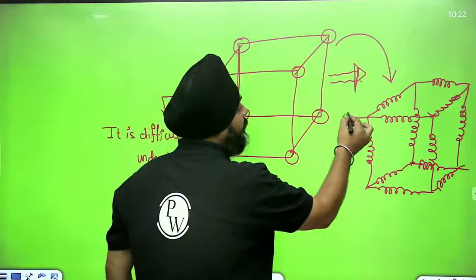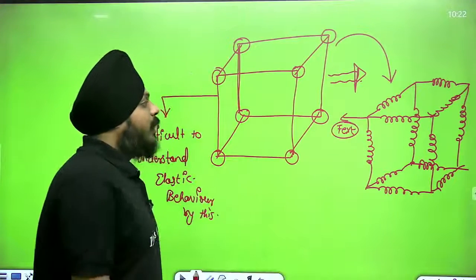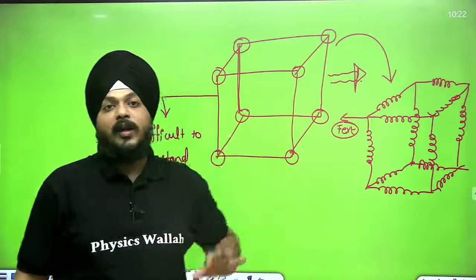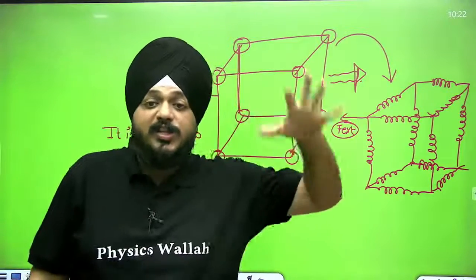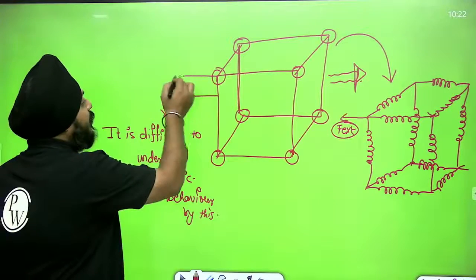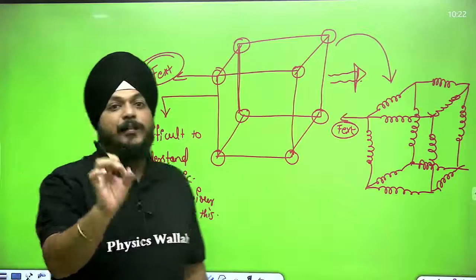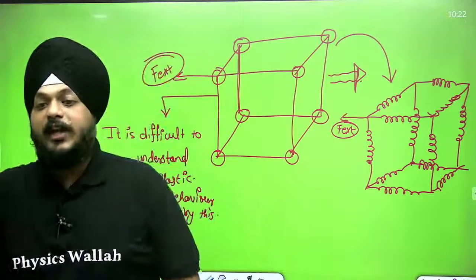Suppose now if I am applying external force to it, all of the springs are going to elongate. There will be a change in configuration of the system. But here, if I apply the external force, visually you are not able to see any change in the configuration of the system.